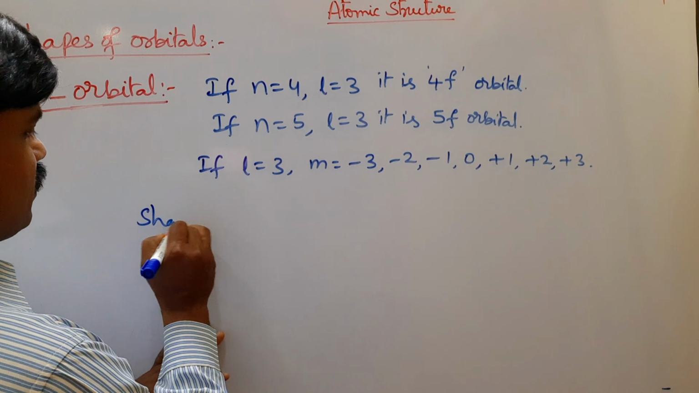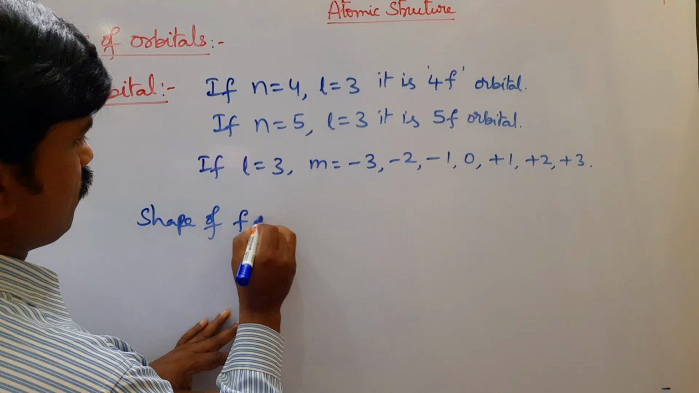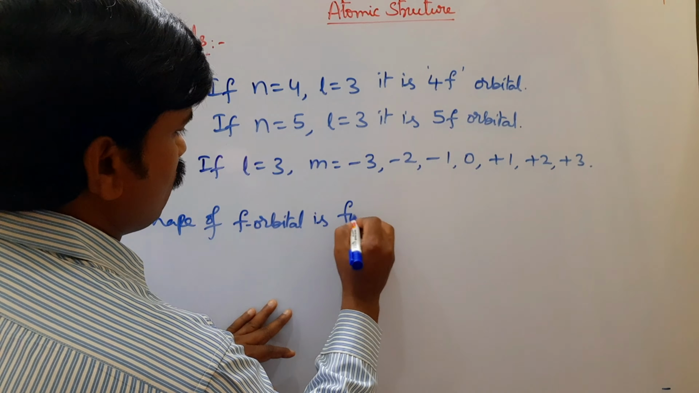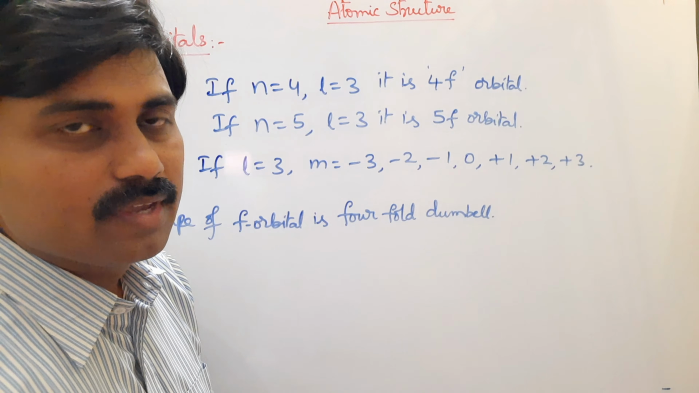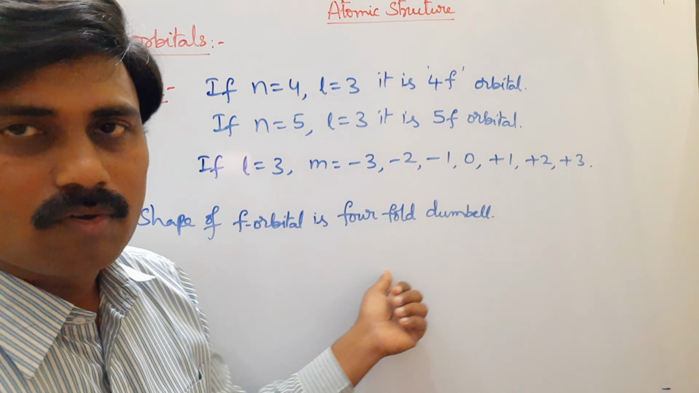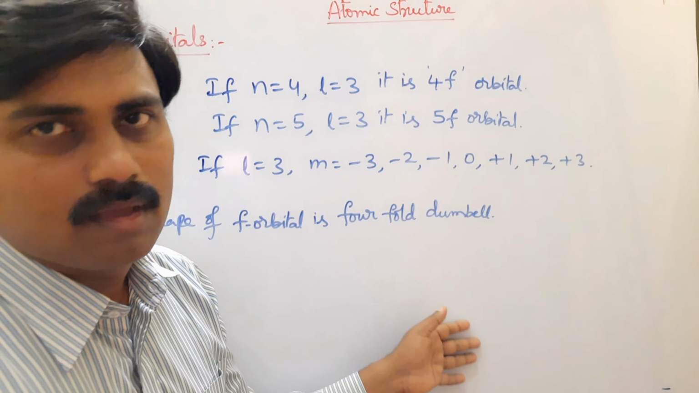The shape of f orbital is four-fold dumbbell. Actually, the shapes of f orbital we can't draw on the plane because it is in 3D. In 3-dimensional geometry only we can draw and we can imagine. So in 3D only we can draw all the structures of f orbitals. That's why the shape of f orbital is four-fold dumbbell. We can't draw on the plane.